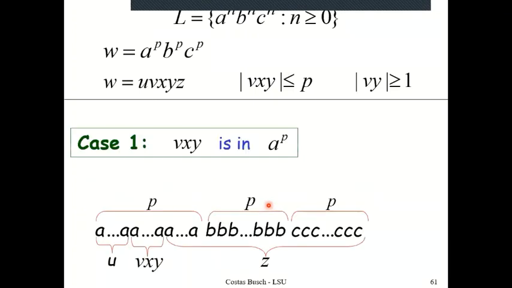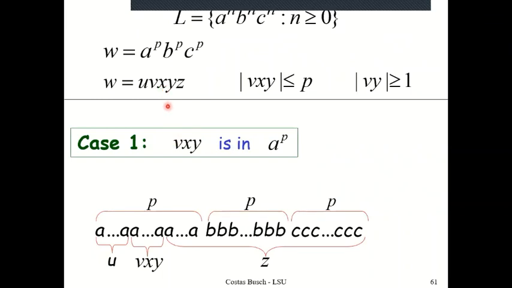One very important thing to be discussed here: if you remember, in the case of the pumping lemma for regular languages, I had the decomposition as XYZ, and I said that XY would be in the first P characters of the string. But that thing is not happening here. There is no constraint of that type.